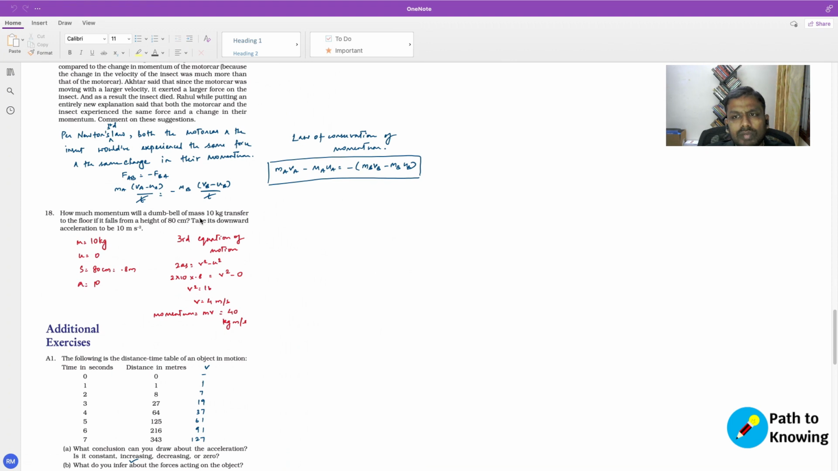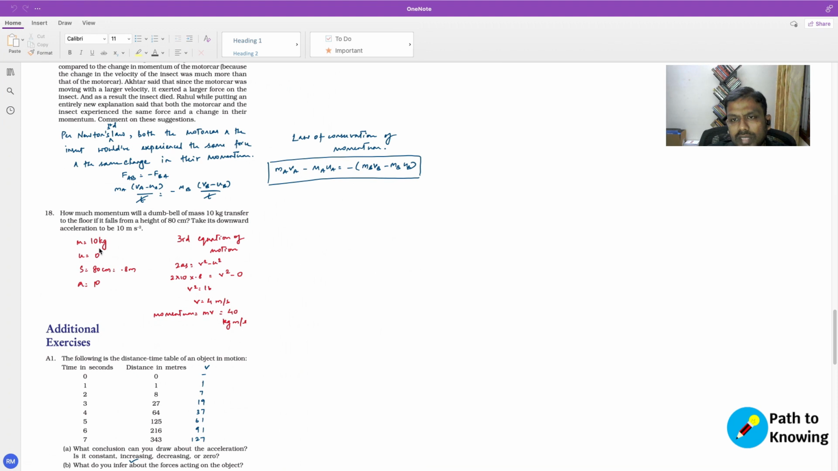How much momentum will a dumbbell of mass 10 kg transfer to the floor if it falls from a height of 80 centimeters? Take its downward acceleration to be 10 meters per second squared. Okay, so in this case, the object is not moving from A to B on a horizontal path, but it is moving on a straight line, on a vertical path, right?